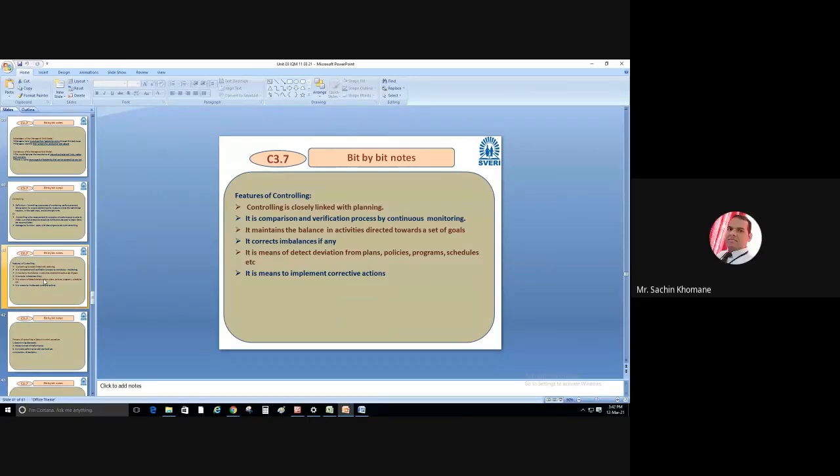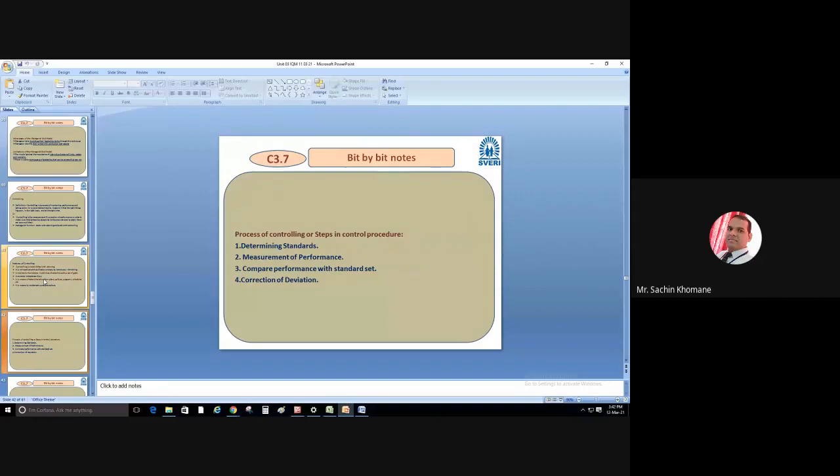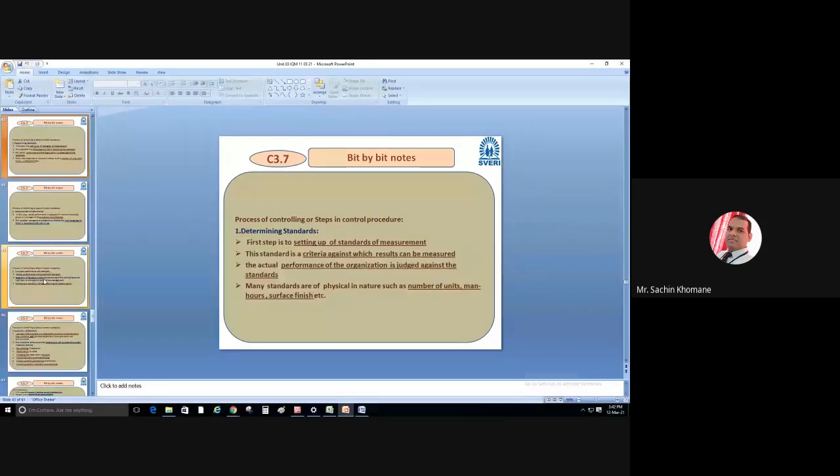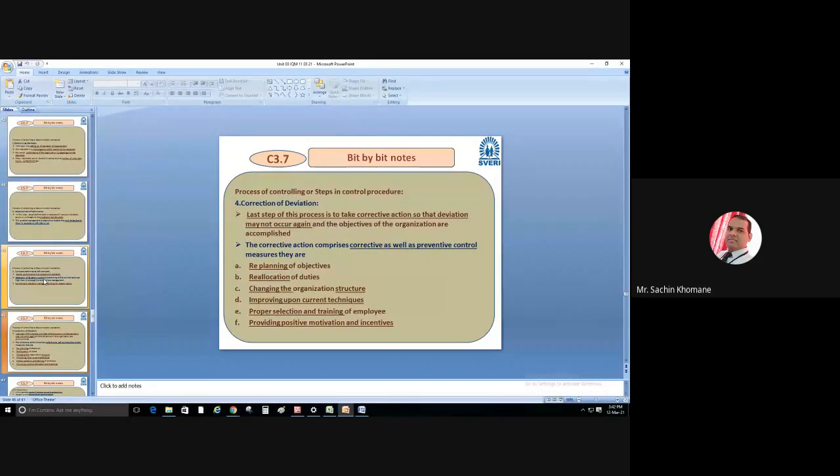Then we have seen this process. What is the exact process while controlling the things? We have seen the basic 4 steps: determining standards, measurement of performance, comparing performance with the standard set, and correction of deviation. We had a discussion on all 4 points with the help of an example, right? And we have seen that corrective action also includes the control discussion we have done.